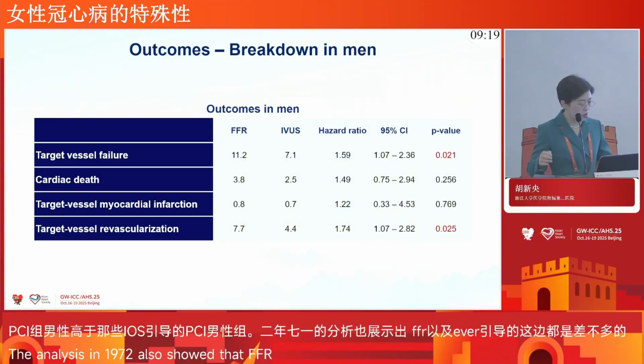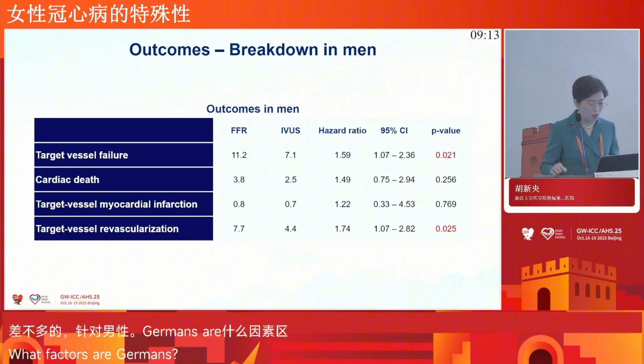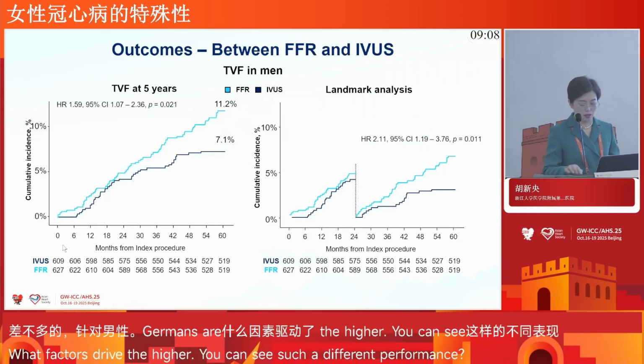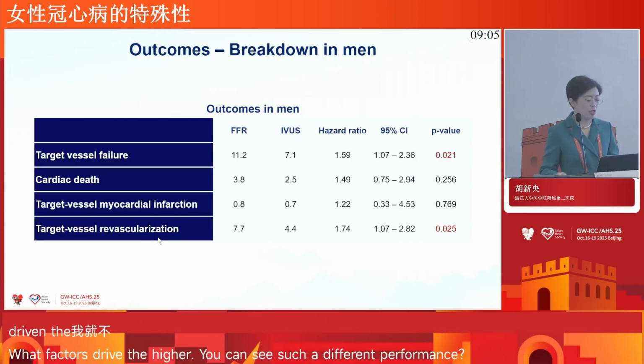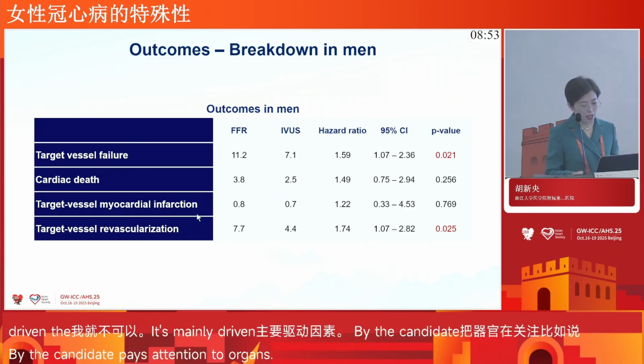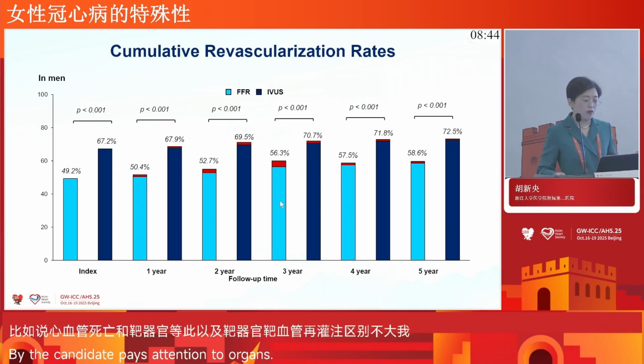So what drove this higher TVF? We can see it's mainly driven by target vessel revascularization, but not by cardiac death, and the target vessel myocardial infarction rate is similar in FFR or IVUS guided PCI. For the cumulative revascularization rate, FFR guided PCI similarly showed a lower PCI rate compared to the IVUS guided PCI group.